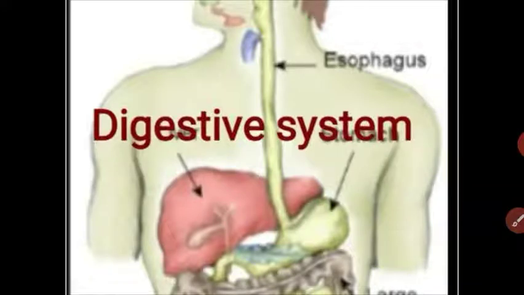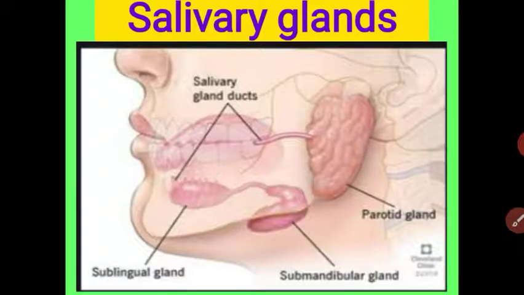Got it, student? In this video we are going to start the important gland present in our mouth, called the salivary gland. We will study in detail the salivary gland, and the swallowing and peristalsis of the food. Let us start with the salivary gland.